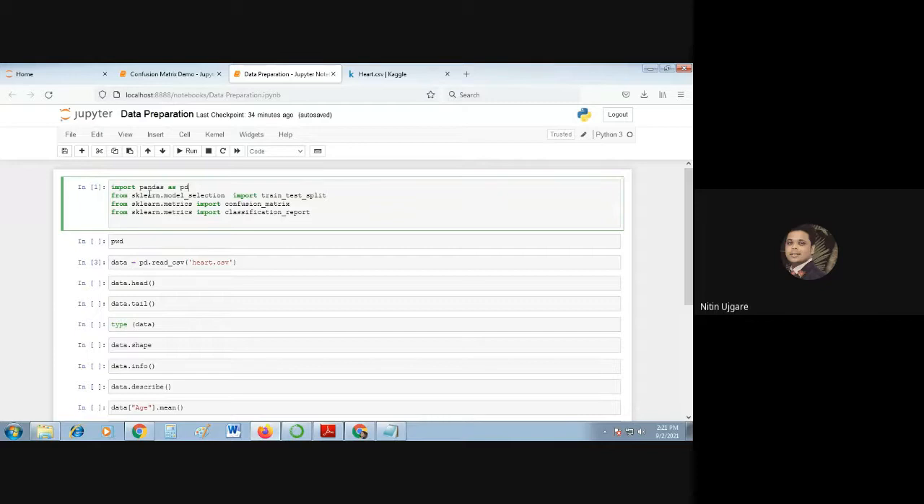Then the second library is from sklearn.model_selection import train_test_split. Can anybody tell me what is sklearn?